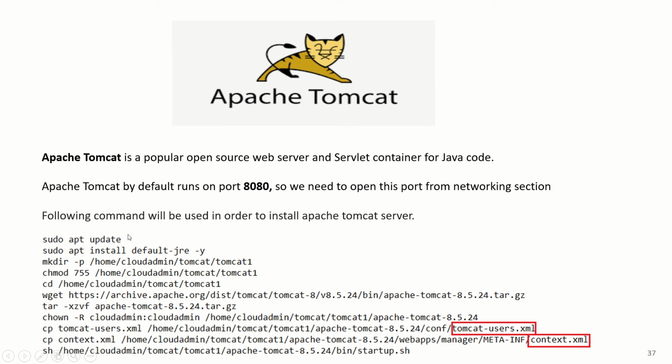Firstly we need to update the packages, then we need to install Java, then we need to create a directory, change permission, download its binary, and then untar this package. We need to change ownership of this particular directory, and then we'll copy the tomcat-users.xml and context.xml files, which I have modified and placed on my repository, so that we don't need to do any modification. We'll simply replace the original files that get downloaded with the binaries, and then we'll start Apache. I'll tell you what the modifications of these two files are in my next slide.